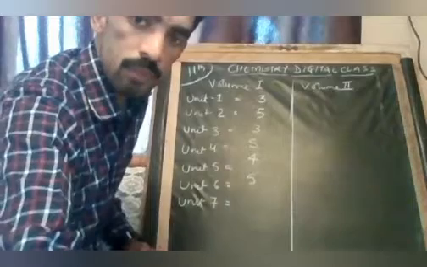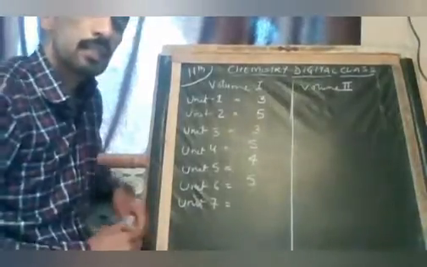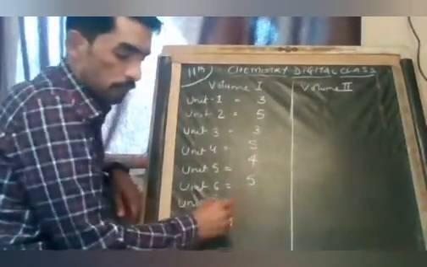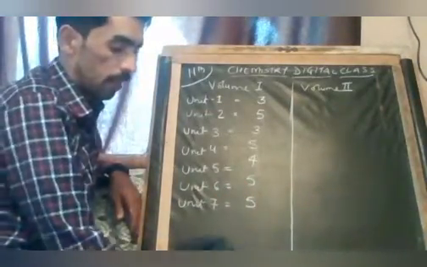After this, chapter 7 will come for 5 marks.